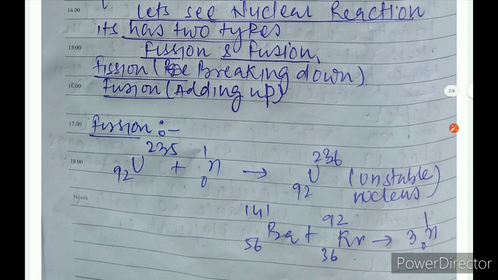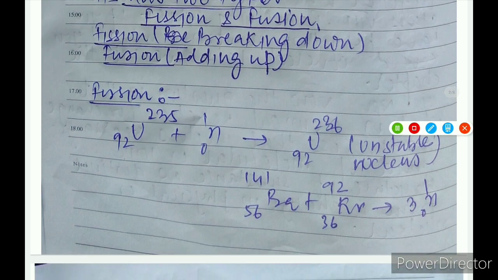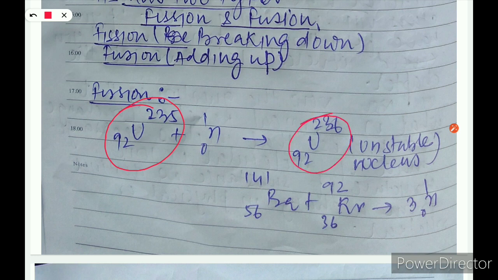Do you know about radioactive elements? Radioactive elements are such elements which can break down themselves and form two or more distinct substances. See here, this nuclear reaction is a fission reaction. Here it is uranium 92-235. When uranium is bombarded with slow moving neutron, it forms an unstable compound and further it breaks down into barium and krypton.